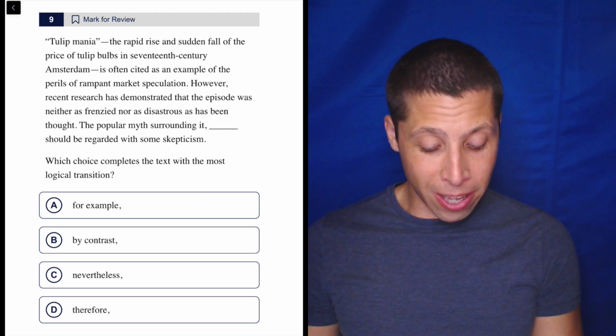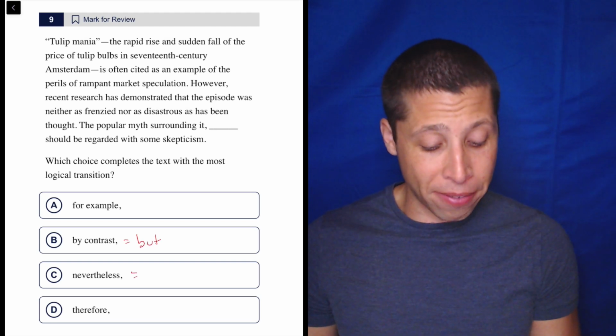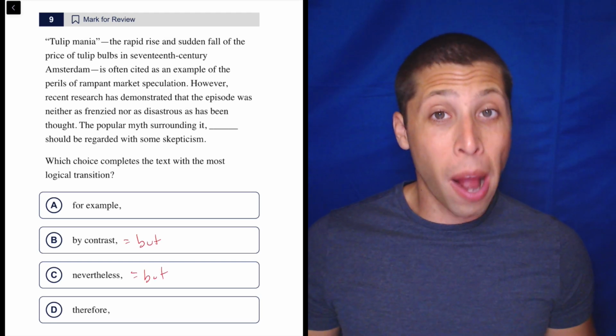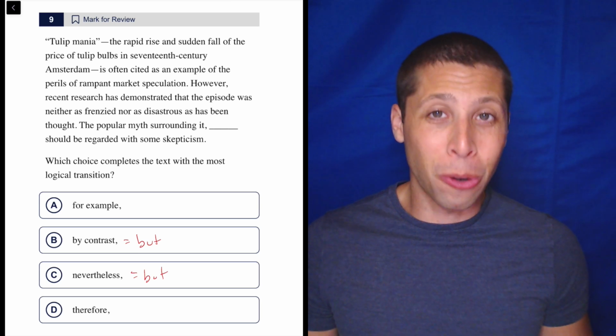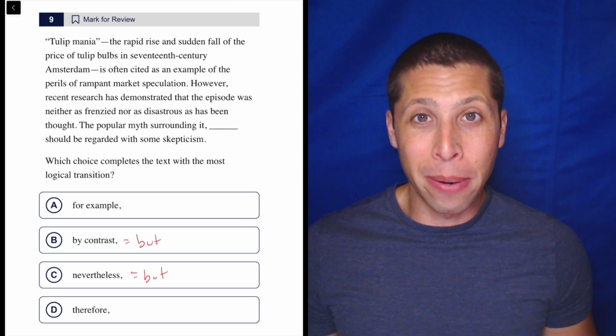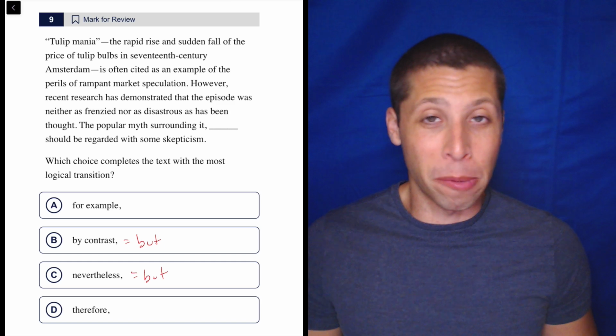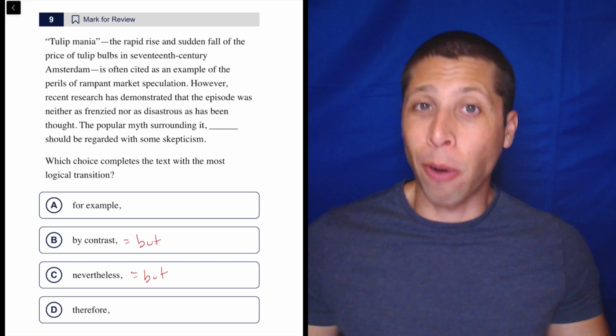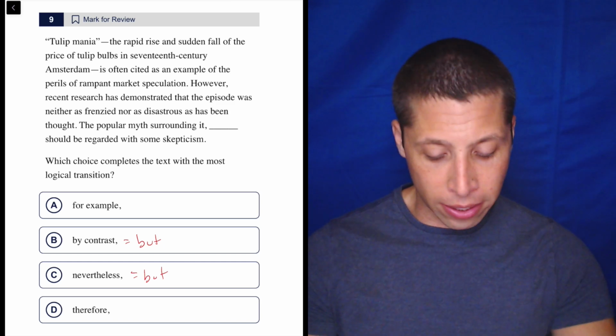Right away, I noticed that "by contrast" means "but," and "nevertheless" means "but." So it probably does not bode well for those two choices. I don't quite cross them out right away, but it's unlikely that one of them is going to be right, because if they mean the same thing, how could the other be wrong? So let's just take a look at the sentences.